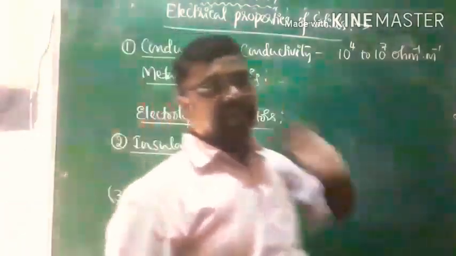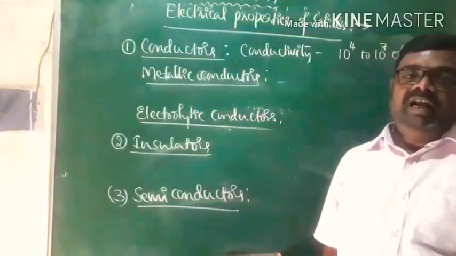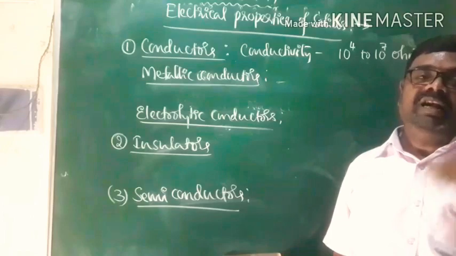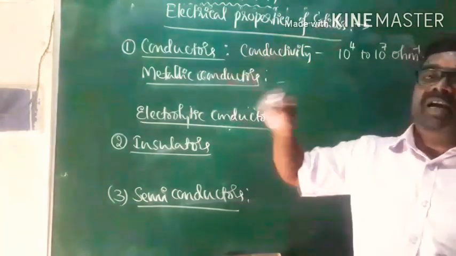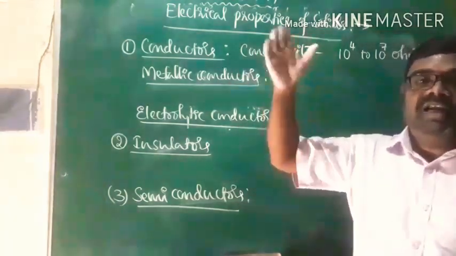Metallic conductors are the conductors which allow electric current to pass through them without undergoing any chemical reaction, without undergoing any chemical change.